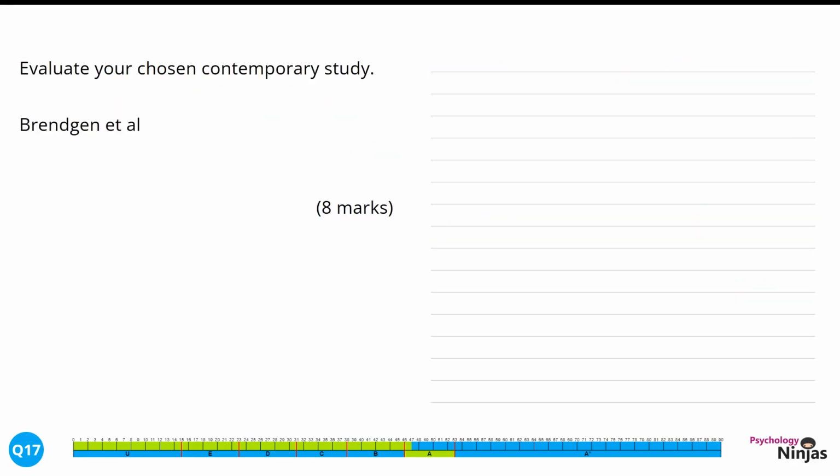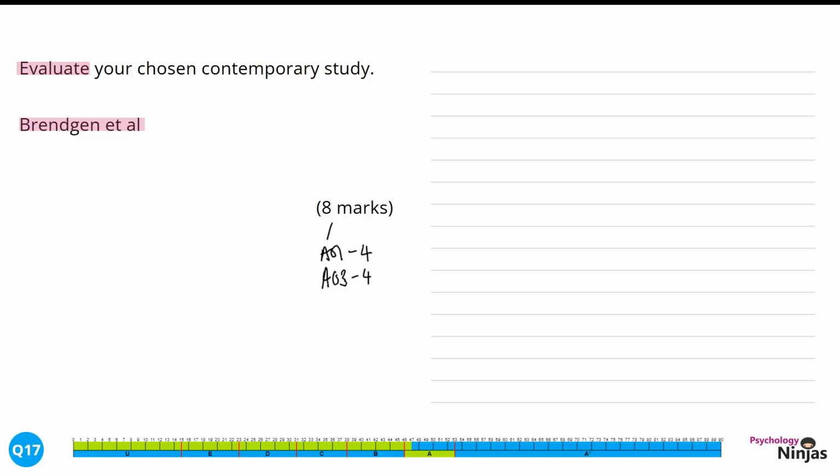Evaluate your chosen contemporary study, 8 marks. This particular response is going to look at Brendgen et al. Here we have the command word evaluate, which means we need to both explain and evaluate our content within our response. We get 4 marks for our explanation of a particular study. This means we need to discuss the aim, procedure, findings and conclusions for Brendgen et al.'s research. There are also 4 marks for evaluating this study, giving strengths and weaknesses particular to this piece of research.